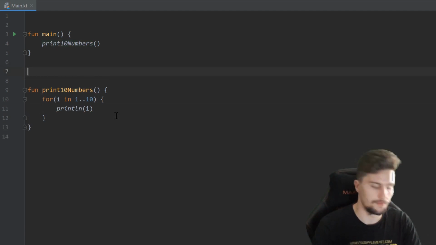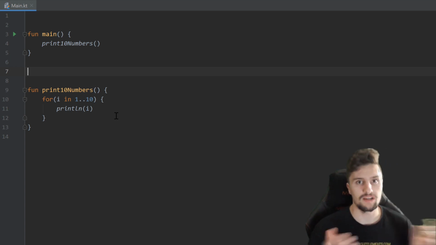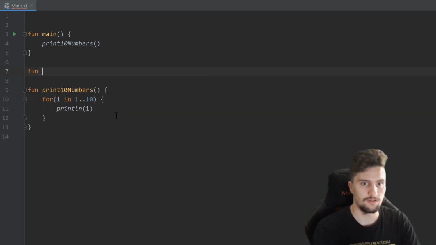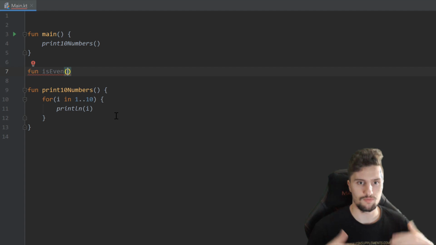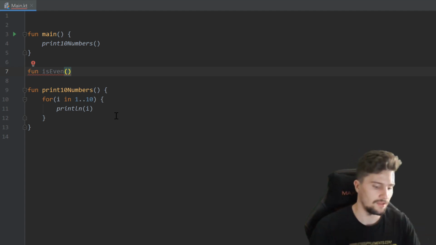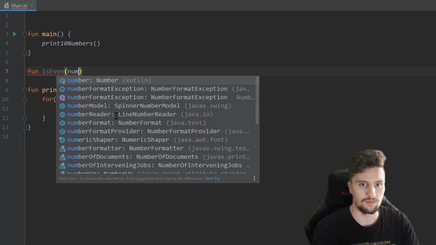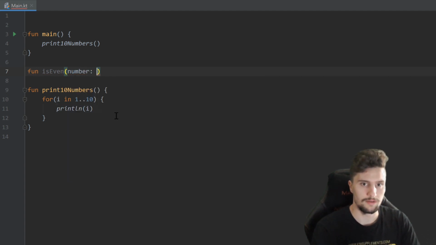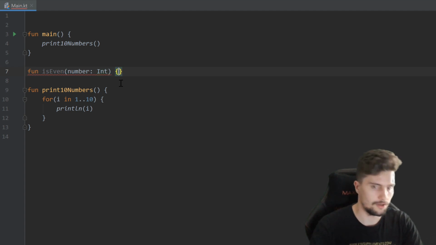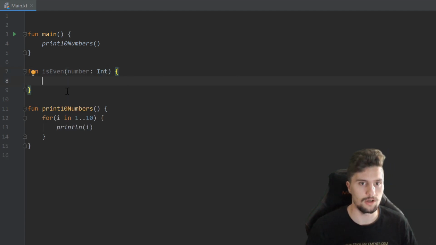Let's make it up here. That just checks if a number is actually an even number. So for example, function isEven, and now we of course need to pass the number to this function. We want to check if that is actually even. So we just type number colon, and here we need to specify the type of that number. So this time this is not optional, which is an integer number. And then we can open this function body with these curly brackets again.